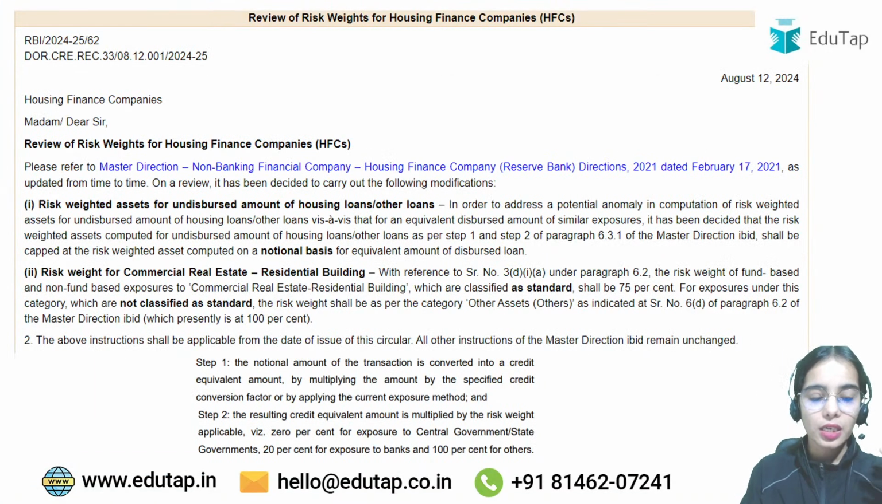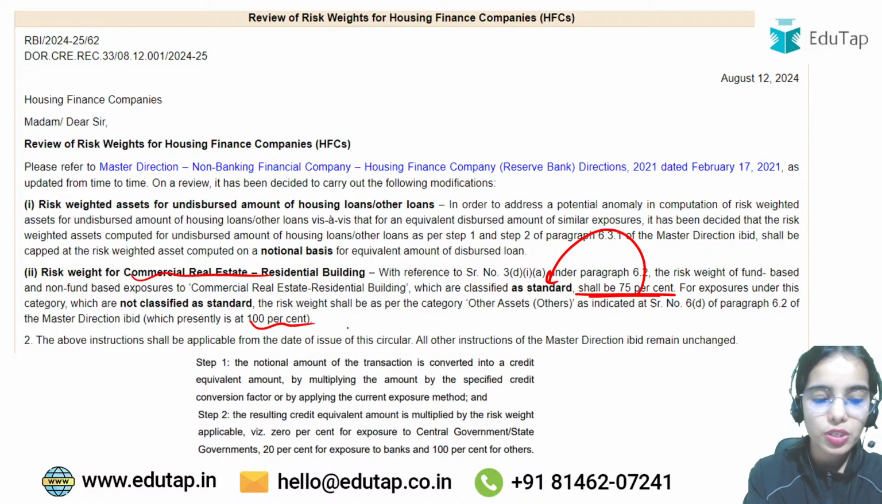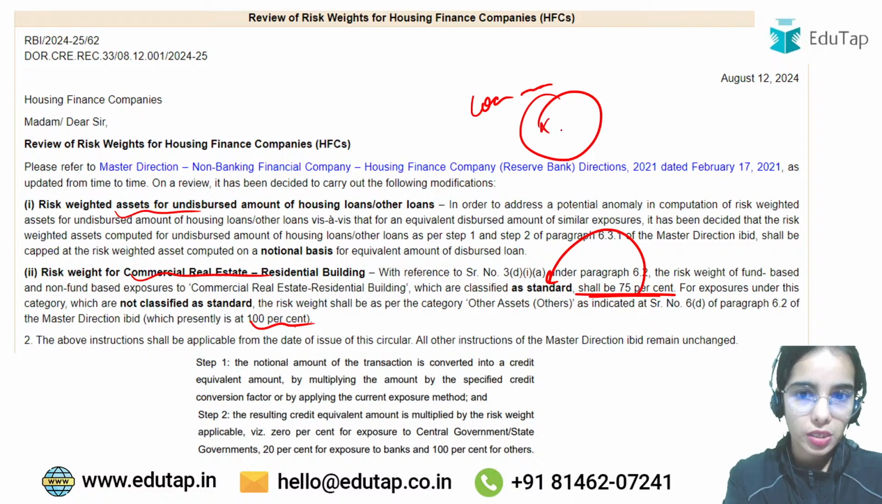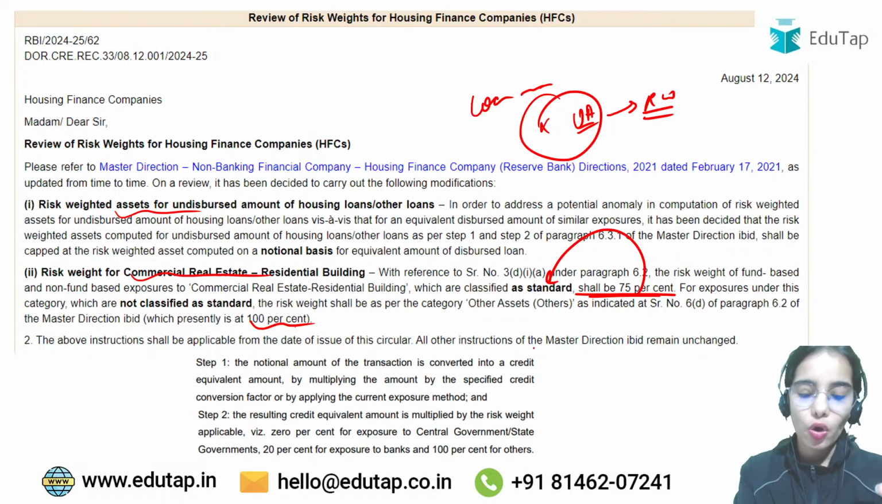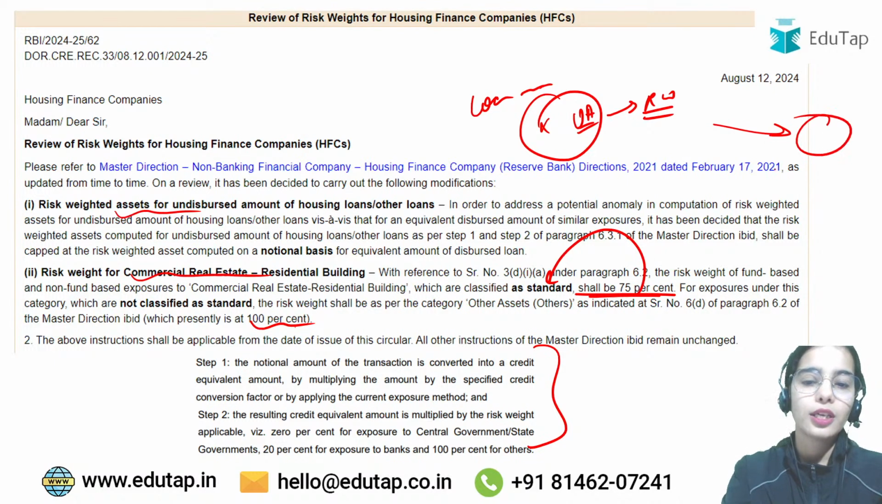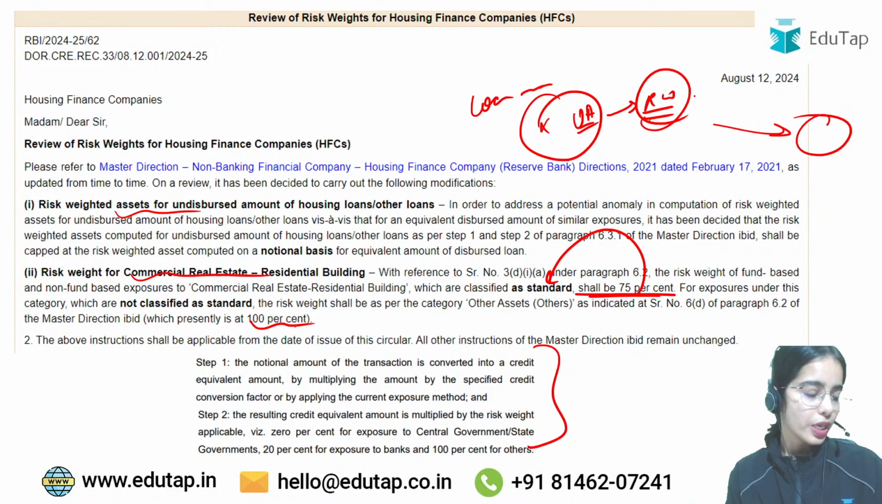Okay, so this is the idea that if we are considering the commercial real estate residential building, 75% of risk weight has to be considered for standard and 100% of risk weight for non-standard, as well as risk weight asset for undisbursed amount. So let's say the loan has been promised but the loan has not been disbursed. Still, for the undisbursed amount also there should be some risk weight that should be attached on the basis of the notional amount, on the basis of the risk weight that is attached to the other loans. Okay, so even if it is an undisbursed amount but the amount has been promised, risk weight has to be attached. Okay, so this is the idea.